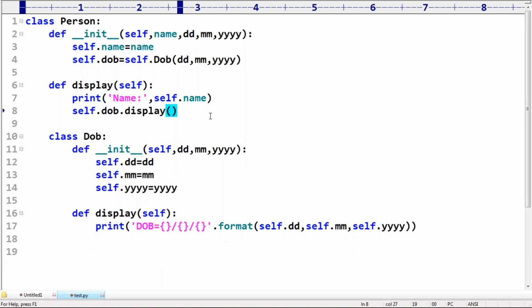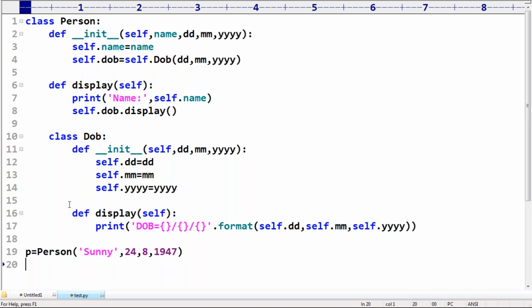Okay, now I want to create a person object. p is equal to Person. So for person, how many values do I have to pass? First, the name of the person, Sunny. Next, date of birth, 24, comma, 08, I'm taking August, comma, something like 1947. Person object is ready, sir.